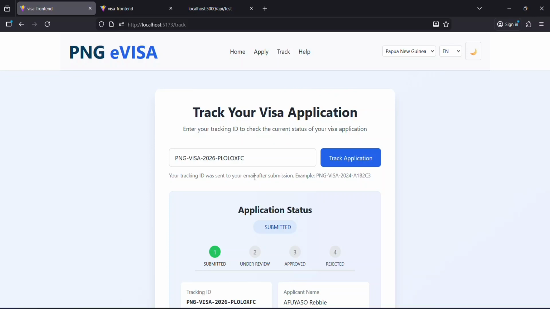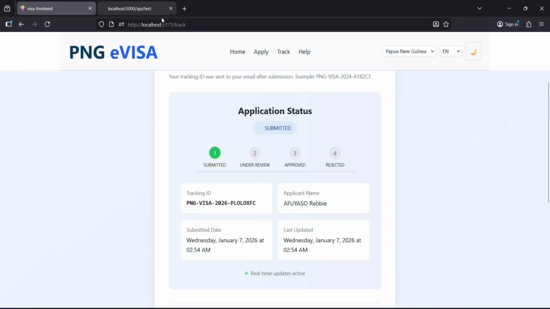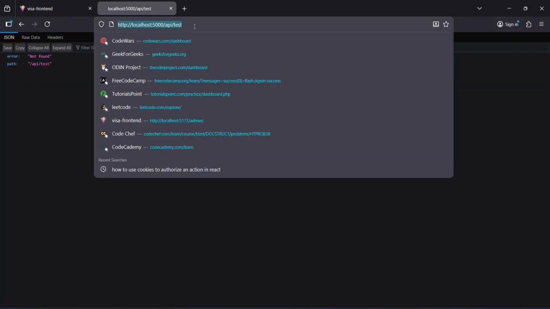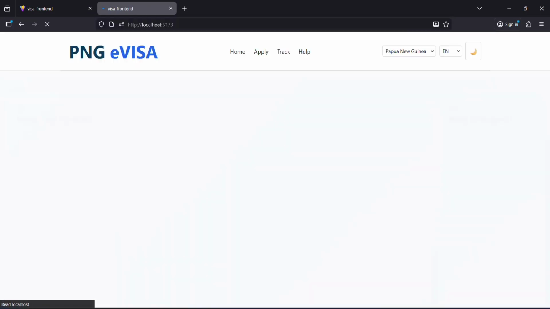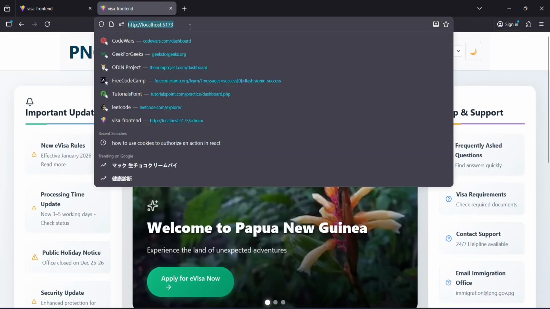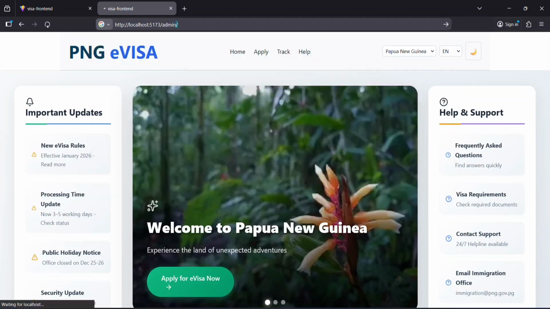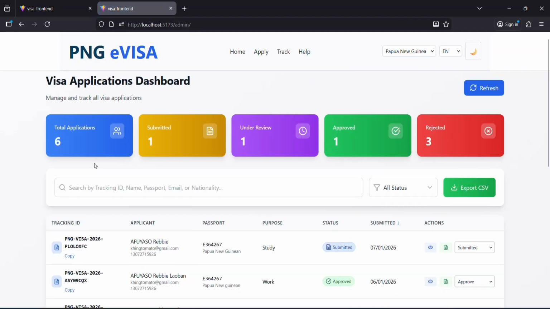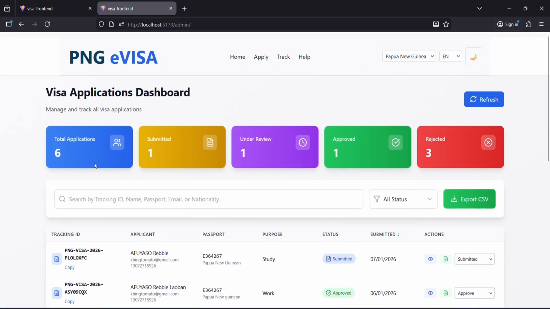So now if I want to see the application that I just recently submitted, I have to go to the admins tab. This process will be done by the admin. So these are the admin tabs. This is the admin dashboard.